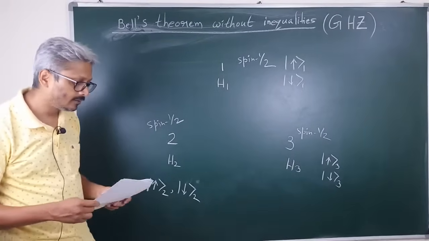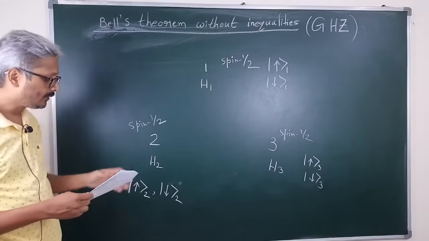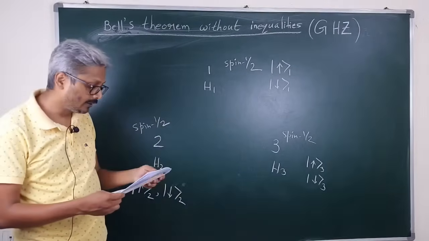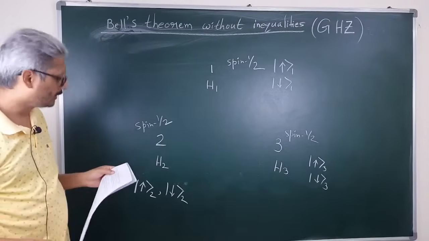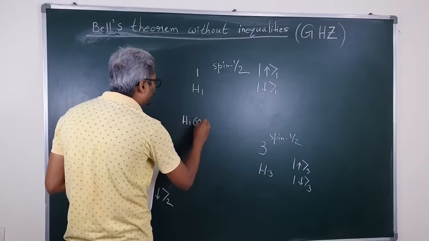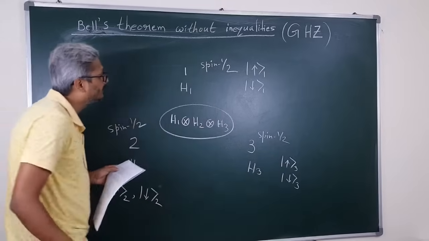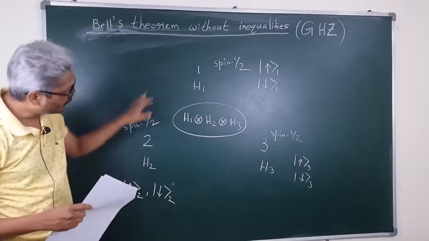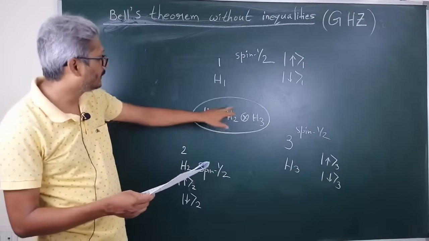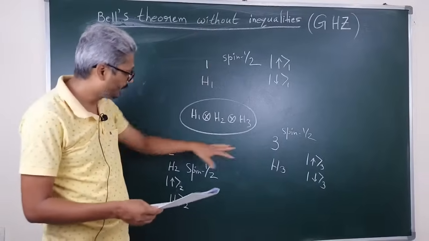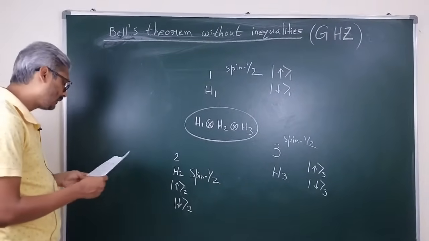Now, when we consider the whole system together, all the quantum states and operators for the joint system 1, 2, 3 will belong to a tensor product Hilbert space H1 ⊗ H2 ⊗ H3. This is the Hilbert space for this joint 3 qubit system. In this joint Hilbert space of the 3 spin half particles, we can have a complete set of orthonormal bases as follows.